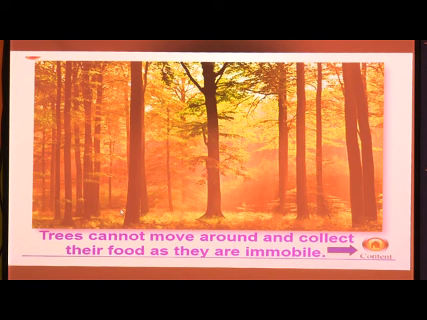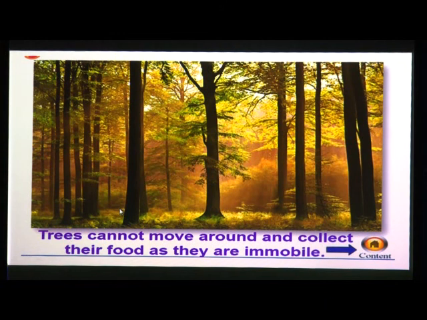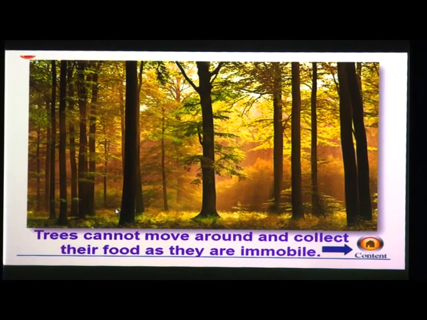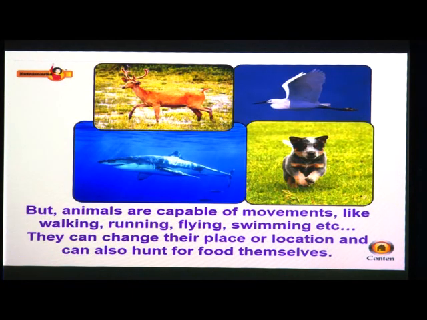See here, trees cannot move around and collect their food as they are immobile, means they cannot move from one place to another. Trees cannot move around and collect their food because they need not to, because they can prepare their own food, so they need not go from one place to another place in search of food. Okay. So trees cannot move, but what about animals?